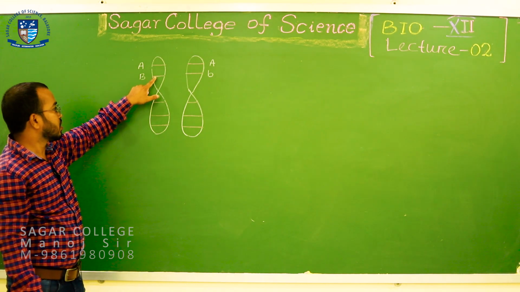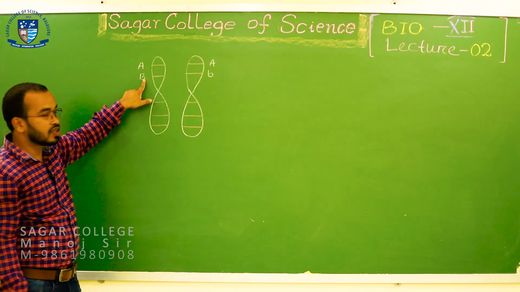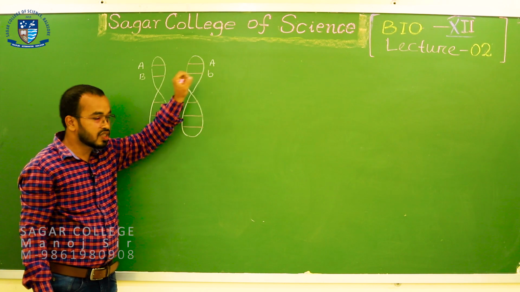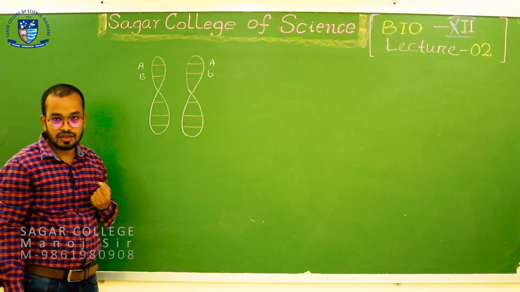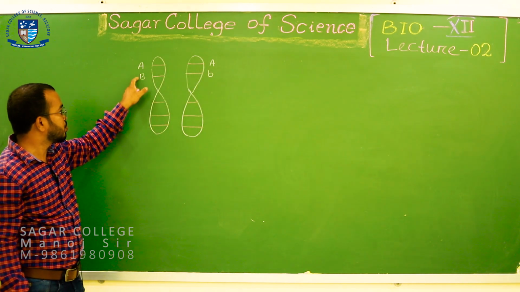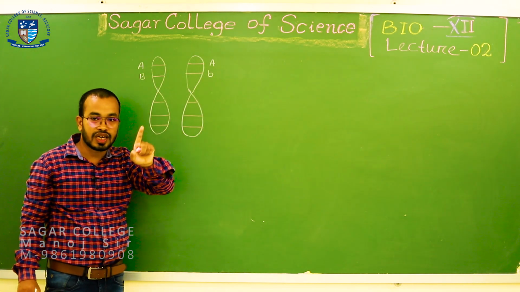At the second locus, in the first chromosome, the dominant allele capital B is there. At the second locus, the recessive allele small b is present. Now, these two alleles, capital B and small b, belong to the same gene.